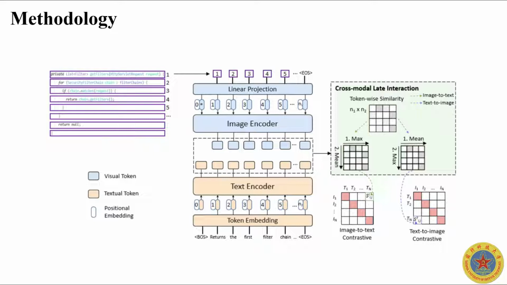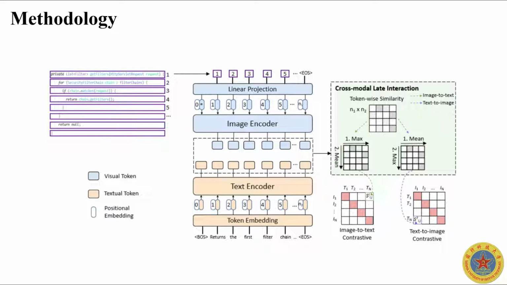This exploits a token-wise maximum similarity between visual and textual tokens. The image encoder is a Swin transformer. Each visual token is split by line to preserve the original semantics. Similarly, the text sequence is first tokenized and then fed into text transformers.